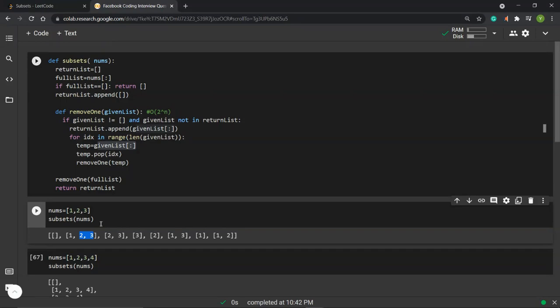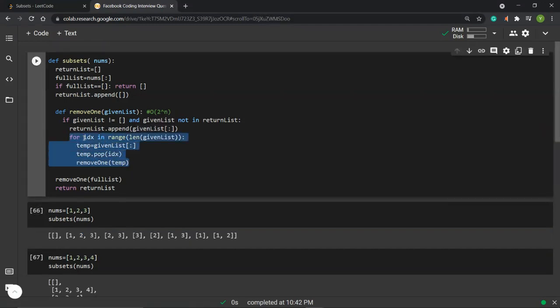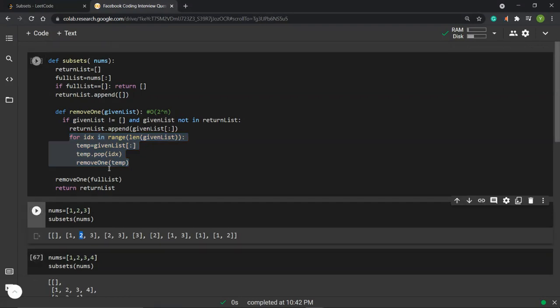In this case, the temp has 2 elements, which is 2 and 3, and then it is being run again for the index when index is 1, which points to the second element, and then we pop off the second element, which 1 and 3 will be remaining in the list, and then it's called on this function again.